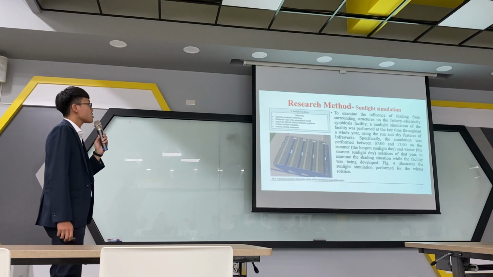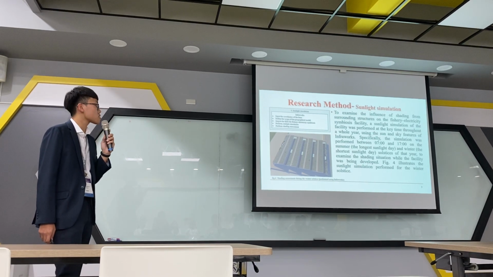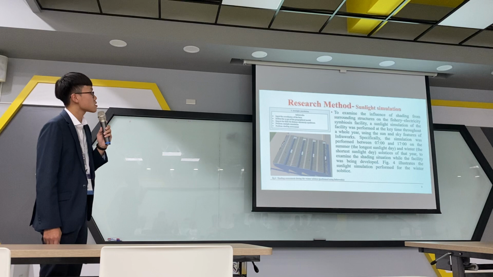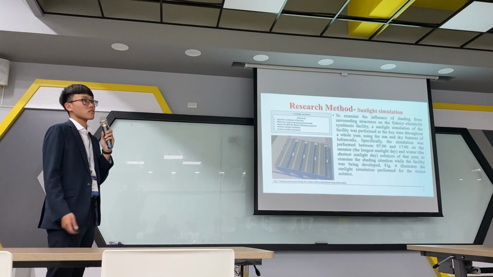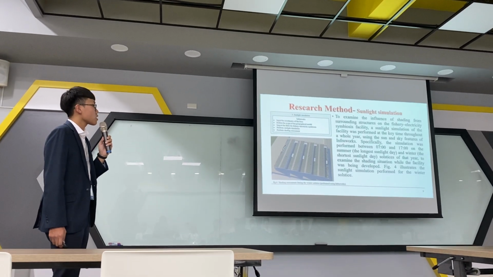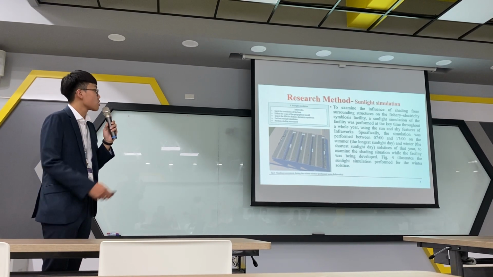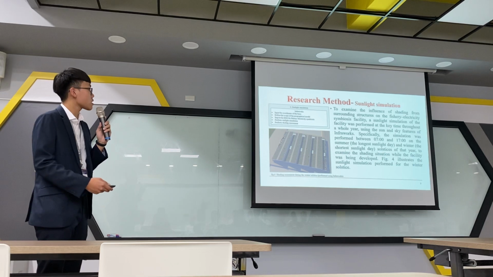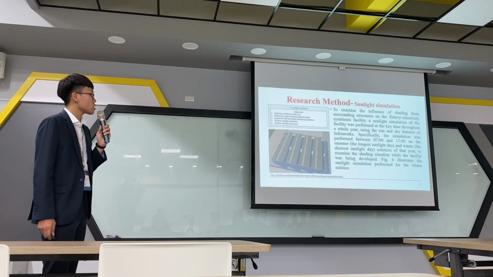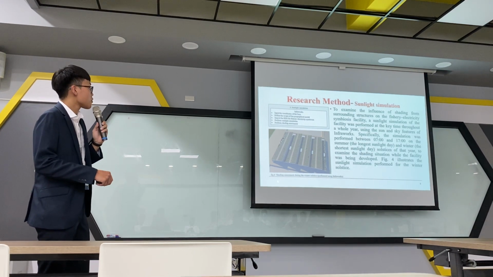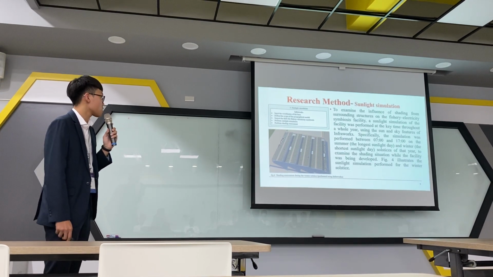To examine the influence of shading from surrounding structures on the fishery electricity symbiosis facilities, a sunlight simulation of the facilities was performed at key times throughout a whole year, using the sun and sky feature of InfraWorks. Specifically, the simulation was performed between 7 a.m. and 5 p.m. on the summer solstice, the longest sunlight day, and the winter solstice, the shortest sunlight day, of that year, to examine the shading situation while the facility was being developed. And figure 4 illustrates the sunlight simulation performed for the winter solstice.